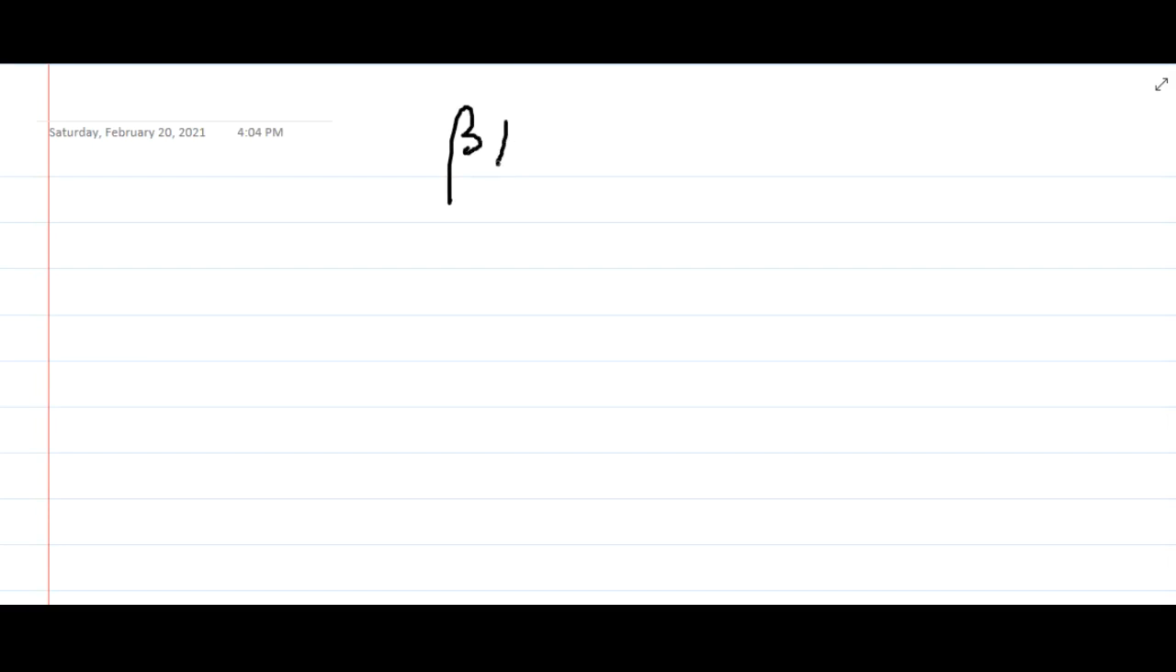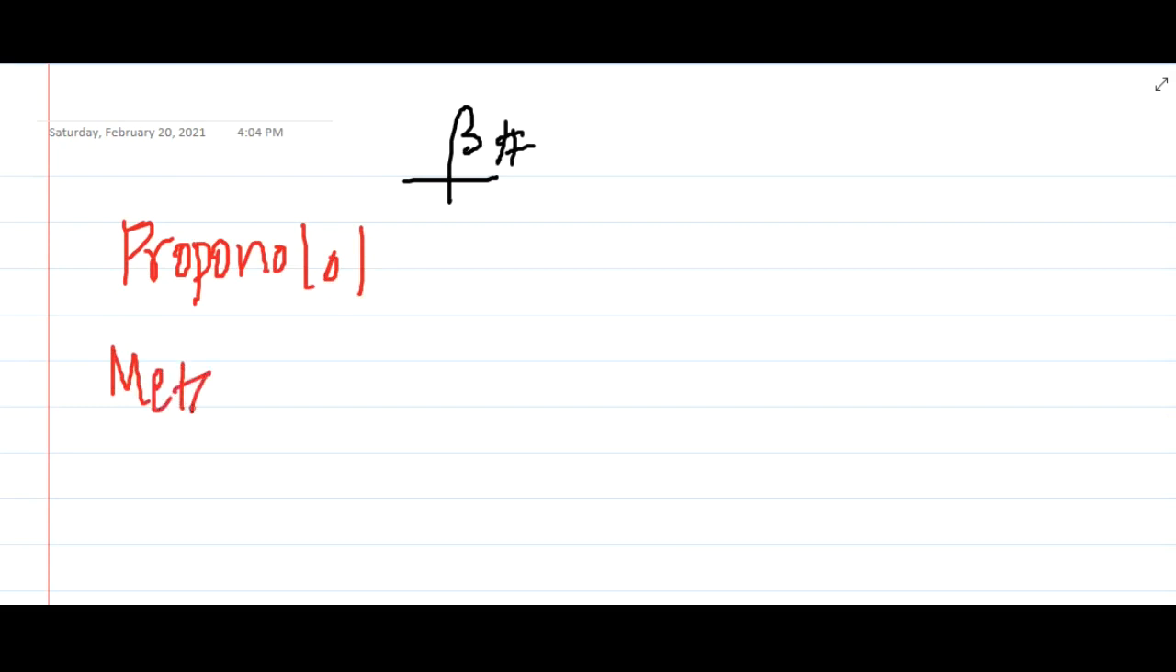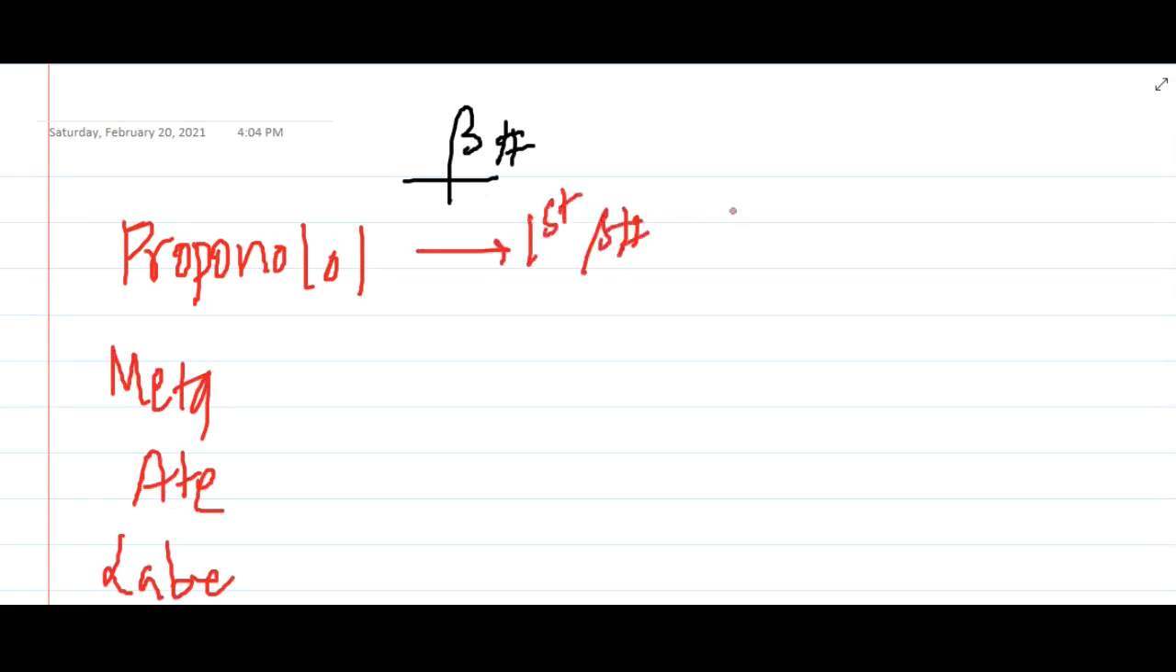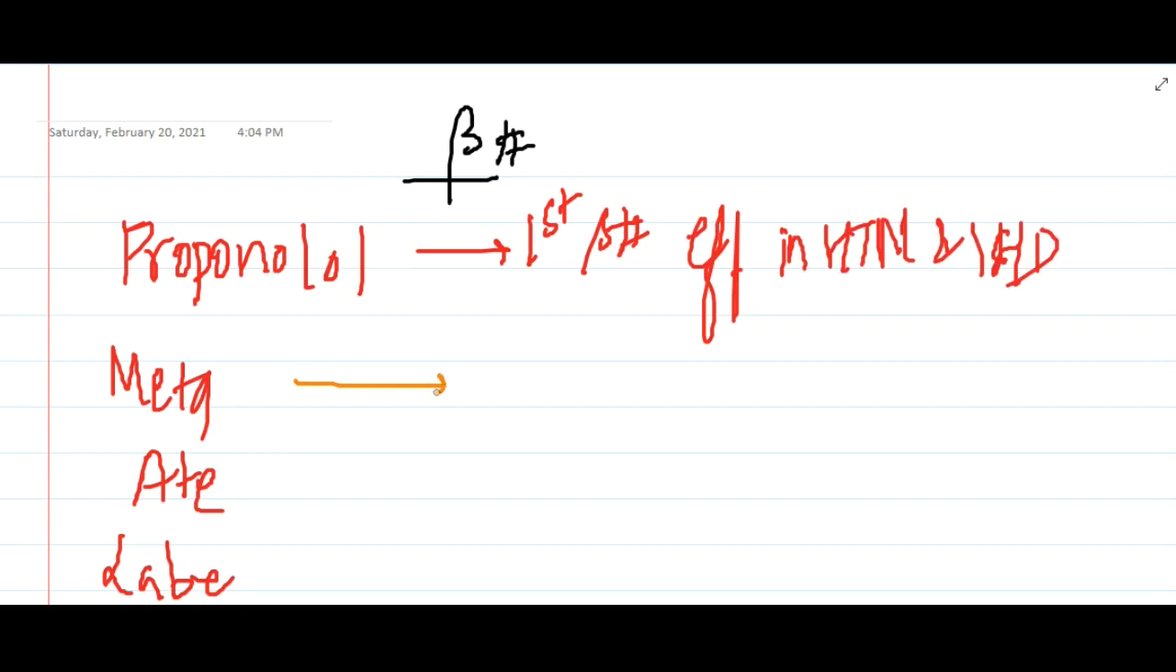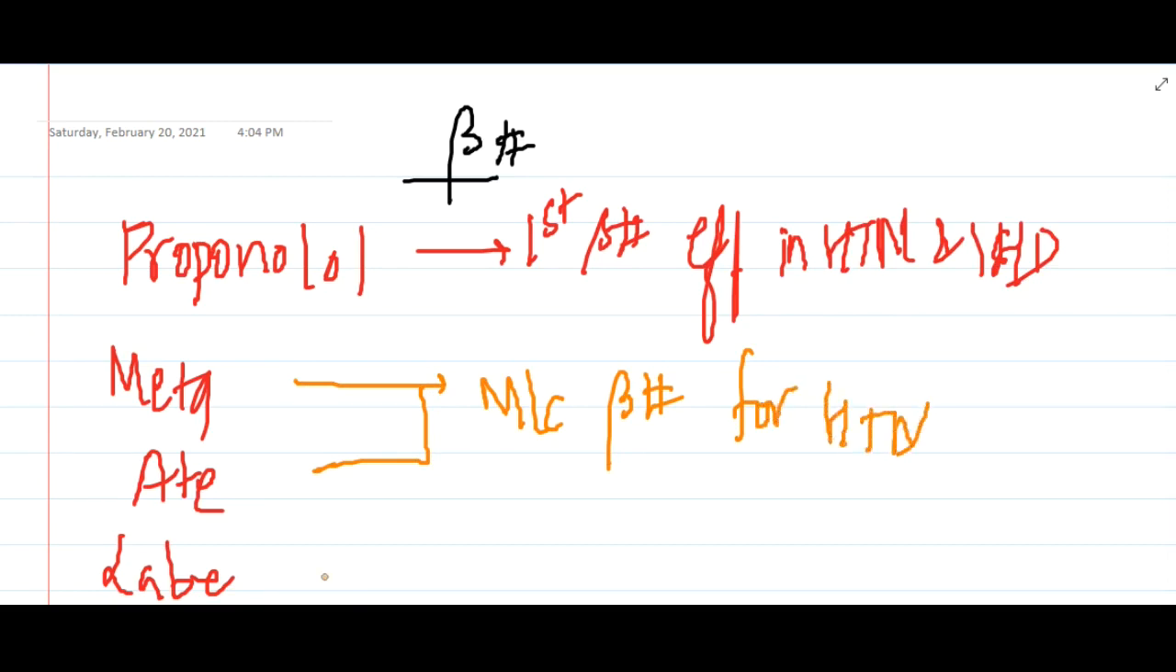Hello friends, let us now learn some important points about the antihypertensive drug, beta blockers. In the beta blockers we have propranolol, metoprolol, atenolol, labetalol and even others we can use. Actually propranolol is the first beta blocker which is effective in hypertension and ischemic heart disease. Then metoprolol and atenolol are the most commonly used beta blockers for hypertension, whereas labetalol and also carvedilol, both